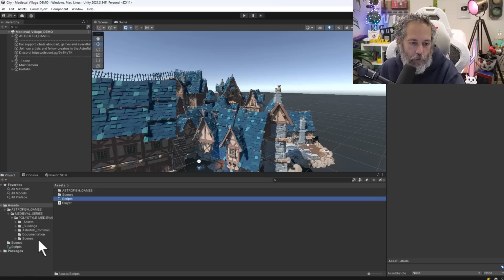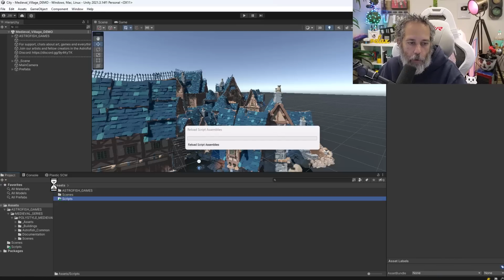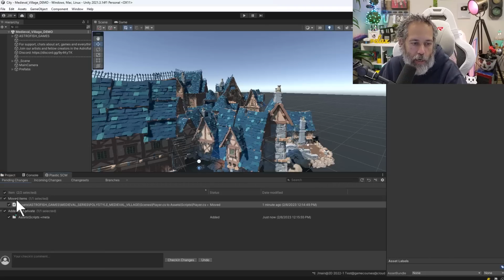So I've got my scripts folder, and I'll take my player and drag it into the scripts folder. Now I'm going to go back into Plastic SCM and see what's changed. I should see that I've got a moved item saying that it moved my player.cs. You can see it's got a status of moved and a link to it, and then an added new folder.